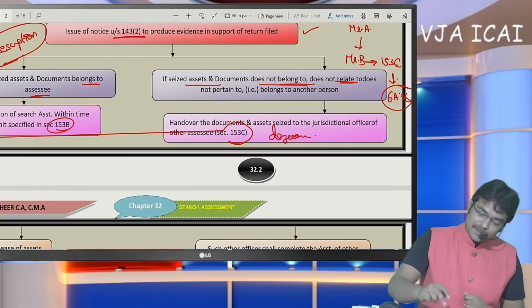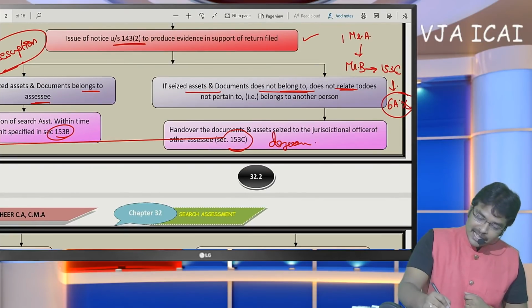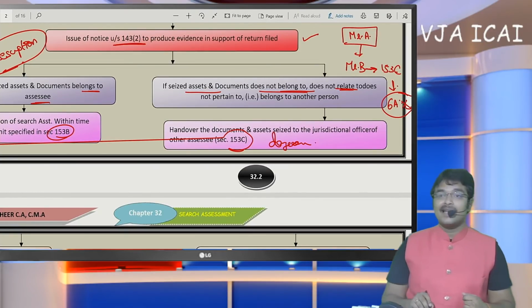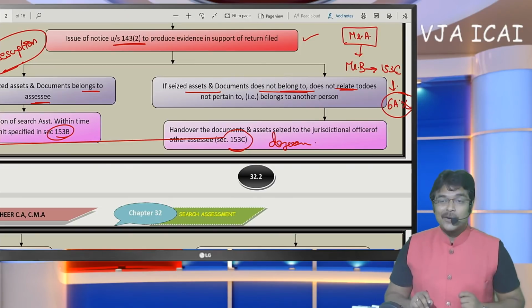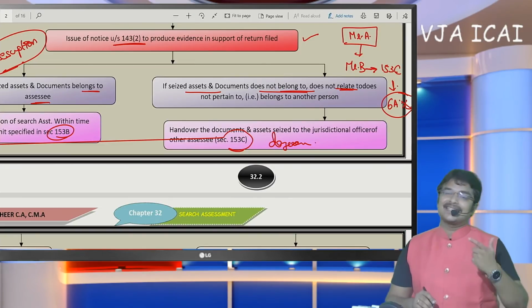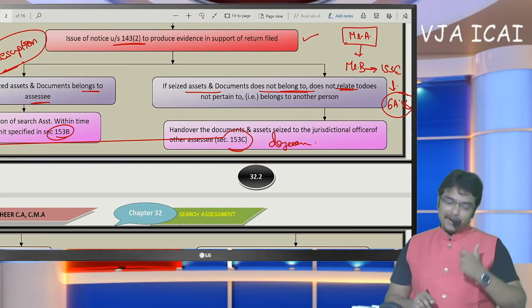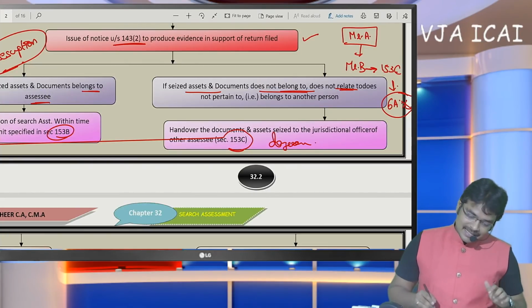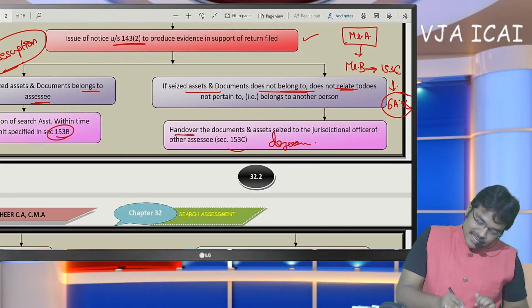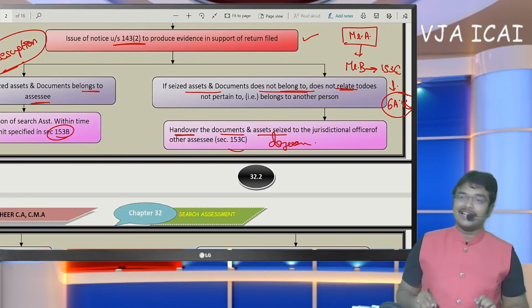If search has been executed in the premises of Mr. A, and any documents belonging to other person have been found, in such a case, this document shall be handed over to the other person.